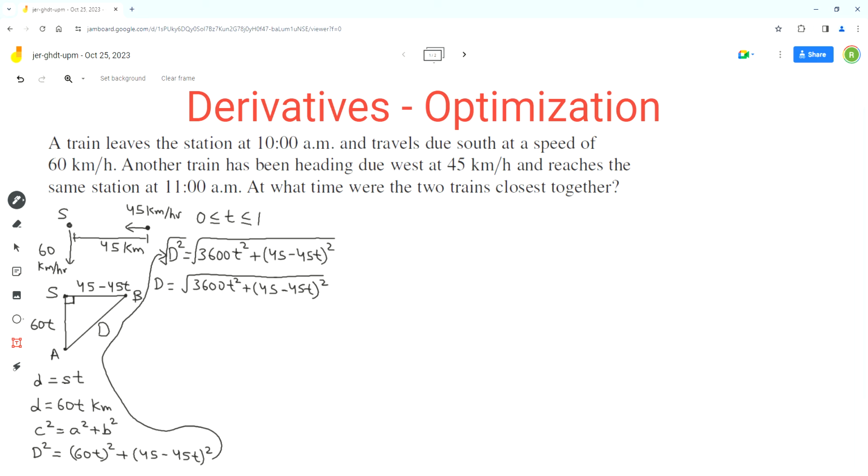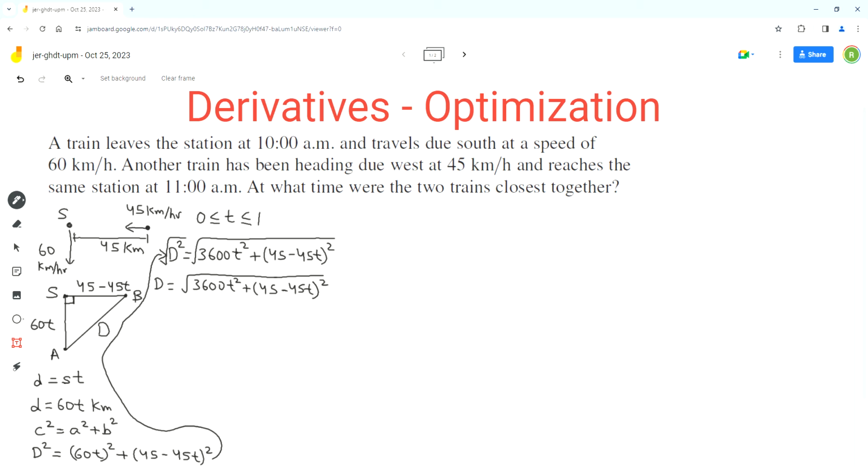Now we have to find the time at which the two trains were closest together. So we are looking for a minimum value of d. For that we have to find the t values at which the tangent is horizontal to this function d. That means we are looking for the valleys in the graph of function d, because we are looking for the time when the trains were closest together. So we'll have to find the derivative of d and then set it equal to 0, because the derivative represents the slope of the tangent.